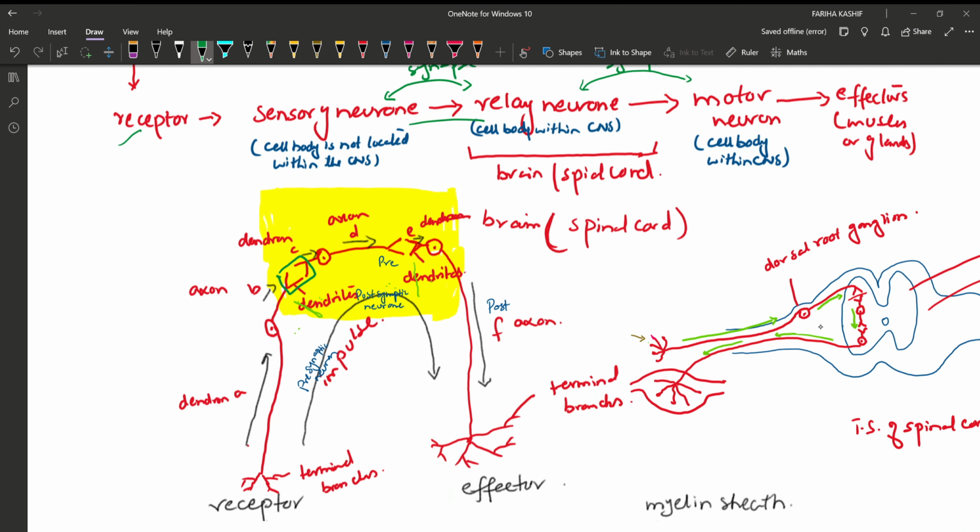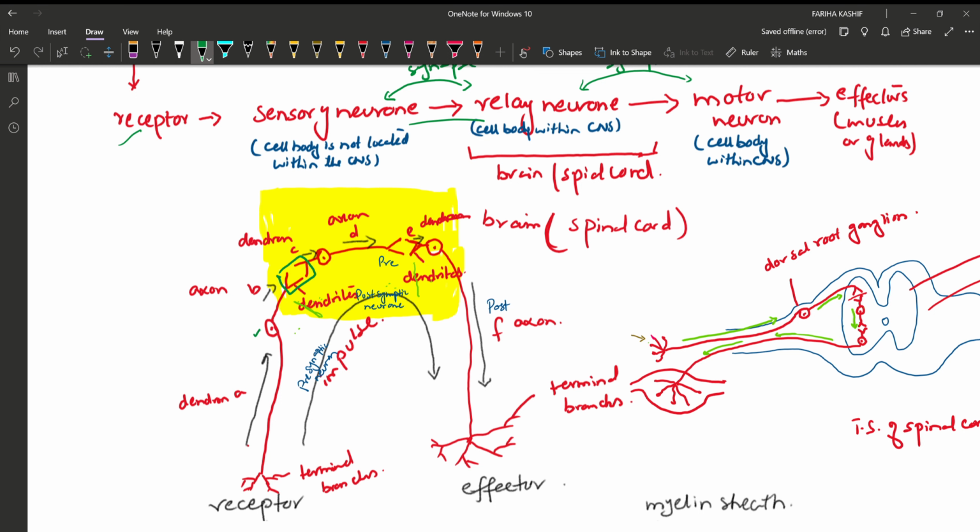This is sensory neuron. How are we going to identify that it is sensory neuron? That its cell body is not located at the terminal end. Then this is relay neuron. Why is it relay neuron? Because its axon is very short. Then this is motor neuron because its axon is very long. Okay? The sensory will always make synapse with the relay neuron, and relay will always make synapse with the motor